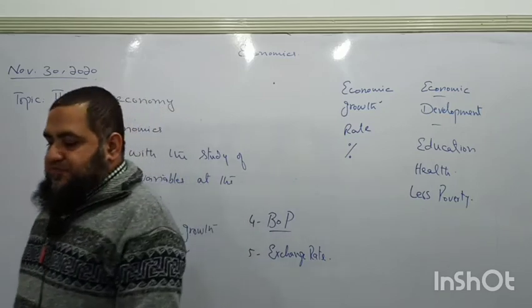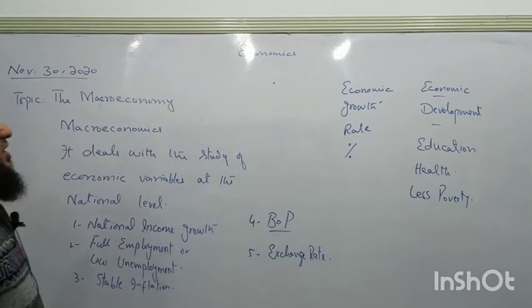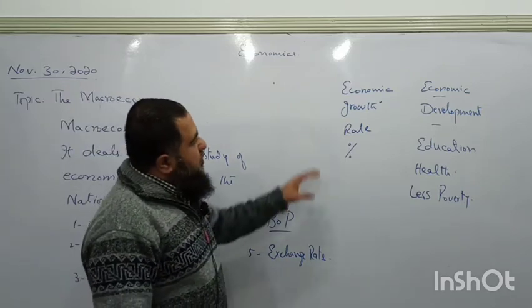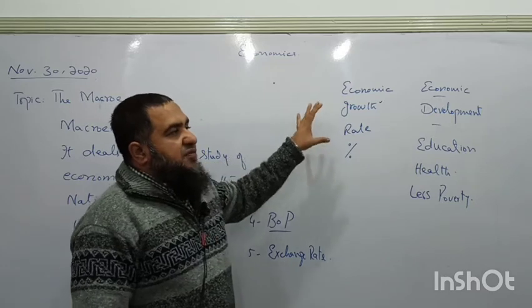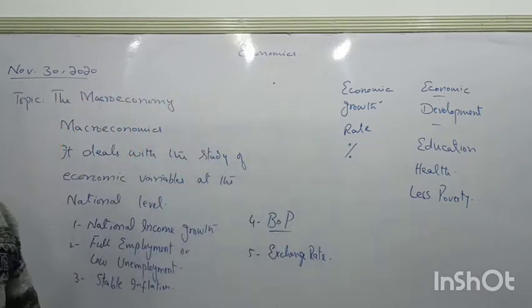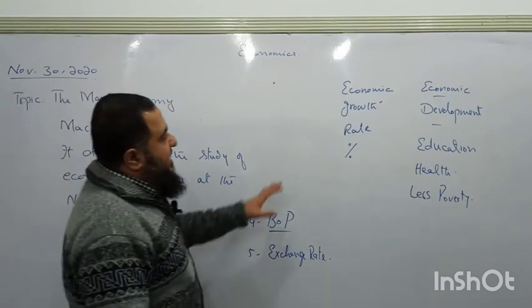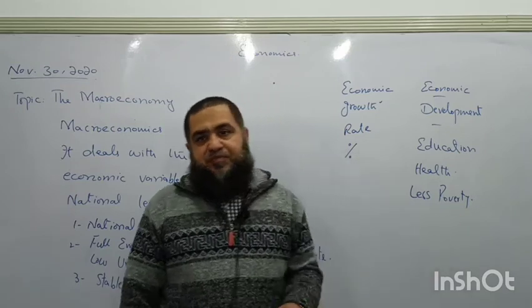We have unequal distribution of the resources, and whatever economic growth has been achieved by a country, that wealth is concentrated in few hands. And the trickle down effects of that economic growth are not enjoyed by the mass population.